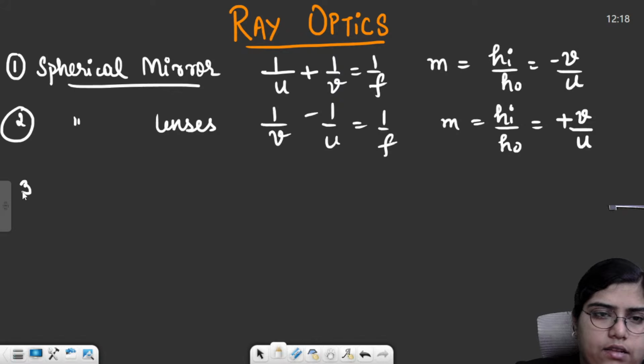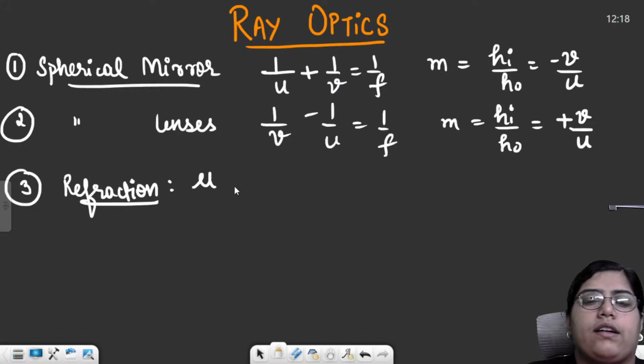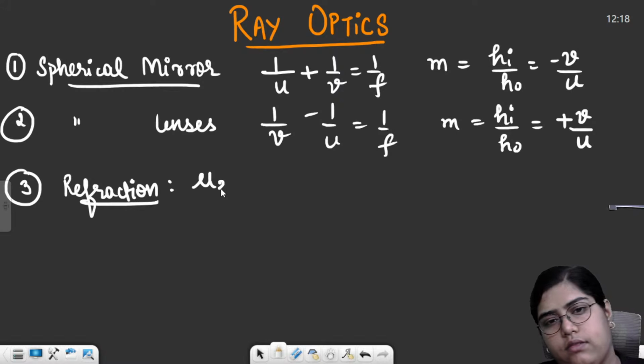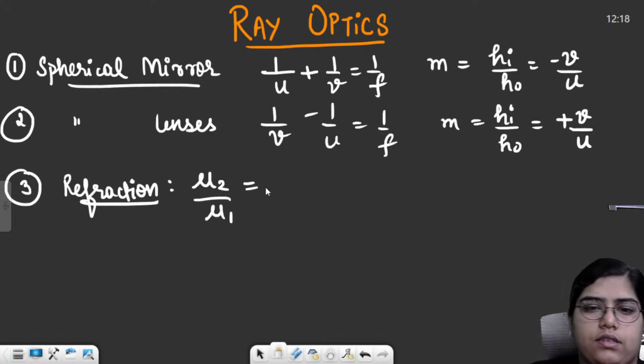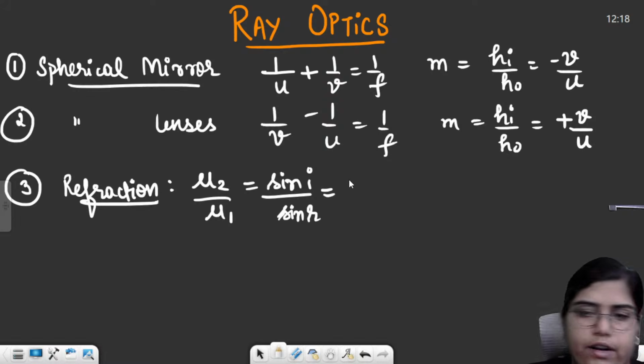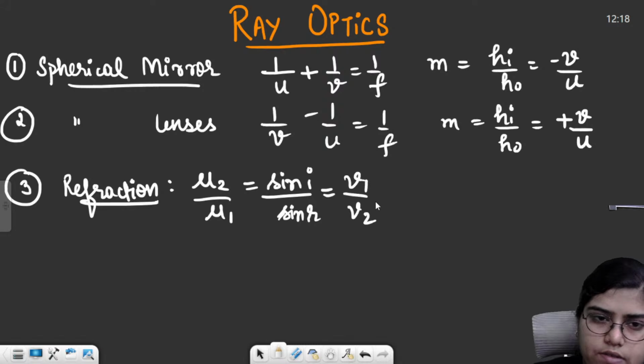Then we discussed refraction. Within refraction, we discussed two formulas. First was for calculating the refractive index. Refractive index, mu2 by mu1, is equal to sine i by sine r, or if I talk about velocities, v1 by v2. Okay, this was the first formula.